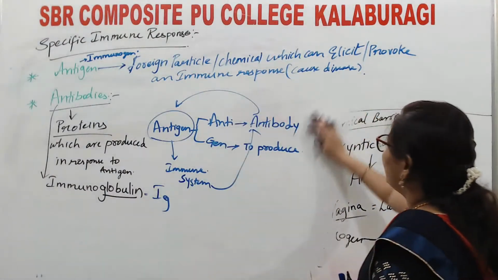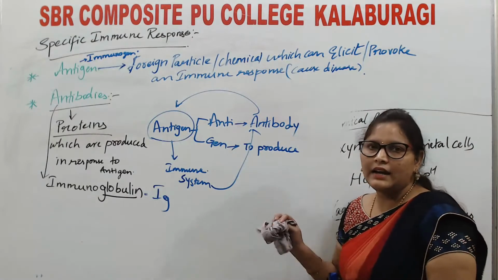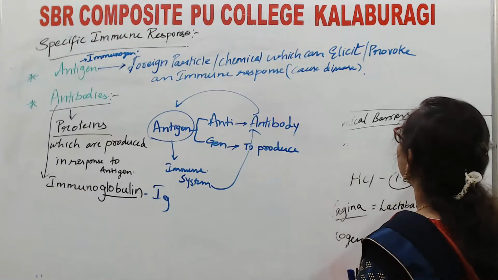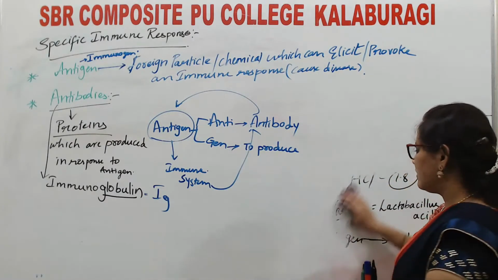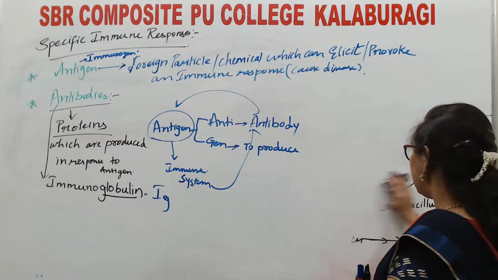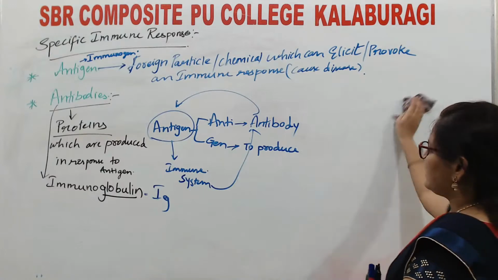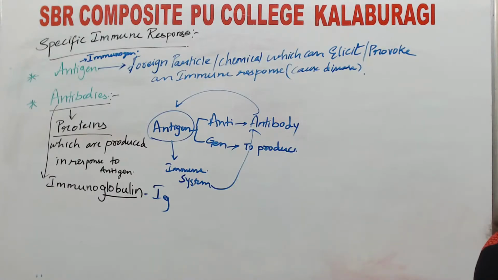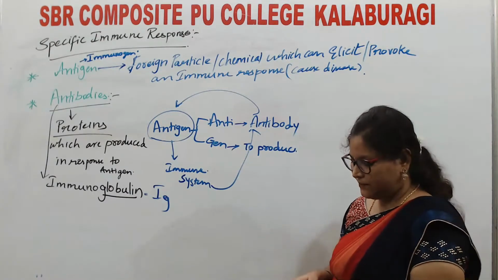See, the entire surface of the antigen, or the entire antigen, cannot cause the disease. There are certain sites on the antigen which are capable of causing the disease. That specific site present on the antigen is known as the antigen determinant site.